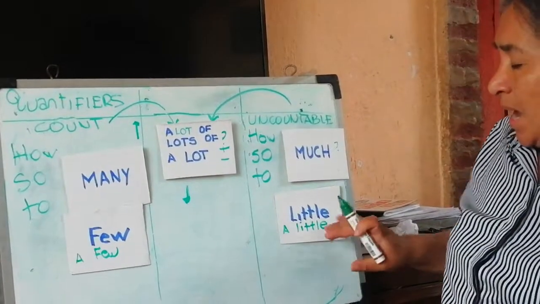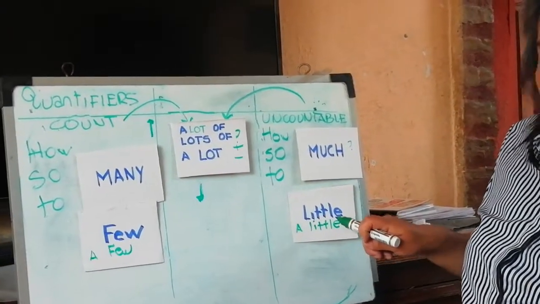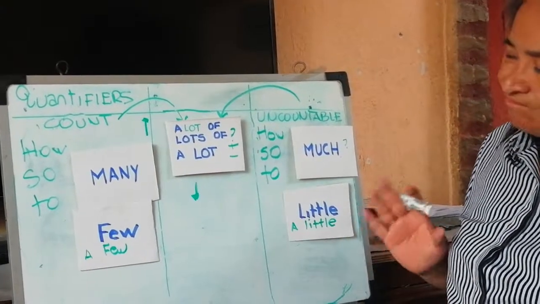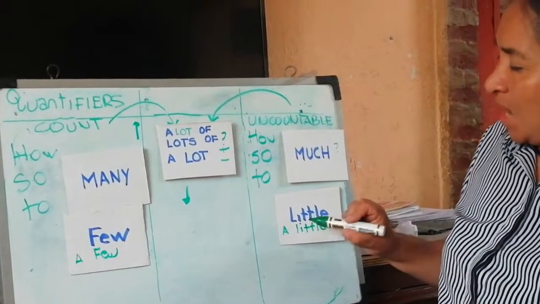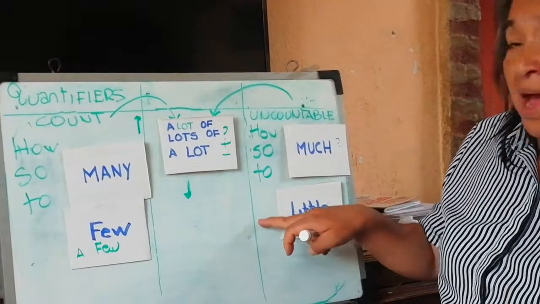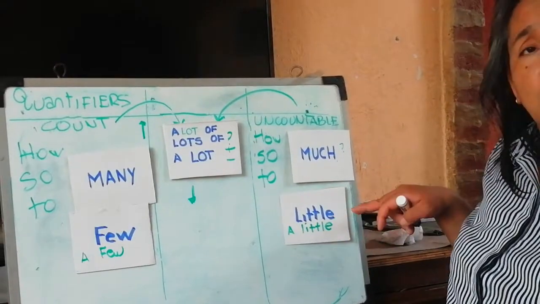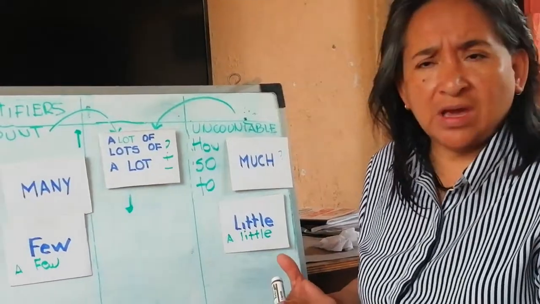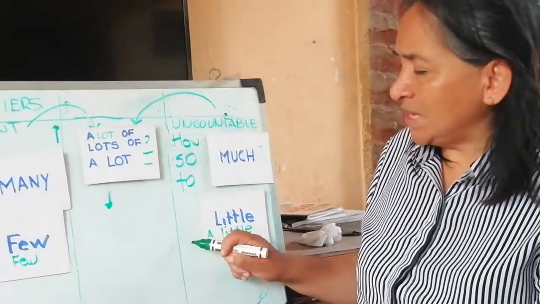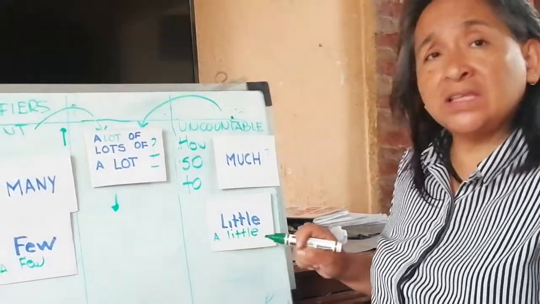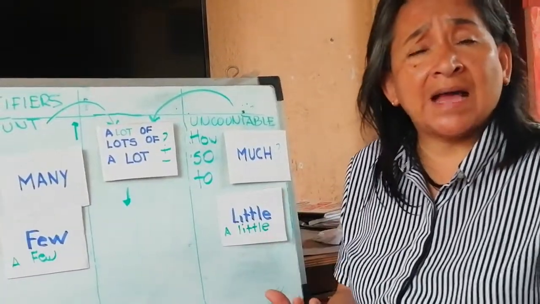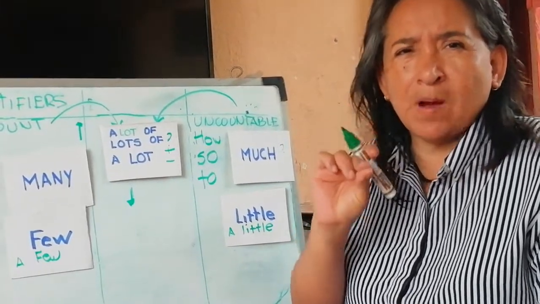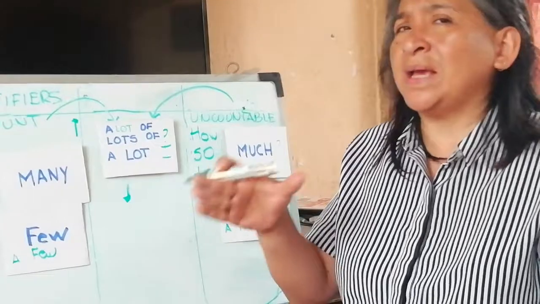What's the difference between little and a little? It's the same? Not exactly. I can say I have little money. That means that I don't have enough money. And when I say I have a little money, that means that I have a small amount of money, for example, to buy something.